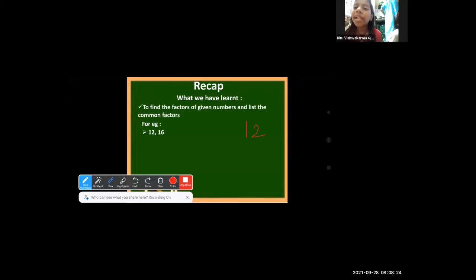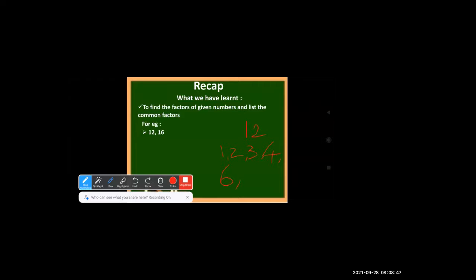First, you will start with 1. 1 into 12 is 12, right? Try. 1, 2, 3, 4, 6, and 12. Okay, so these are the numbers in whose table 12 is there: 1, 2, 3, 4, 6, and 12.